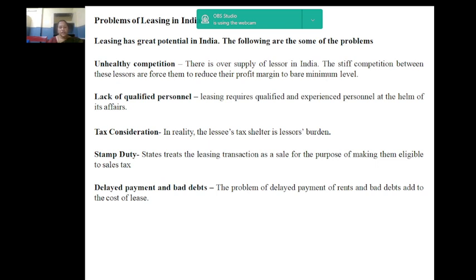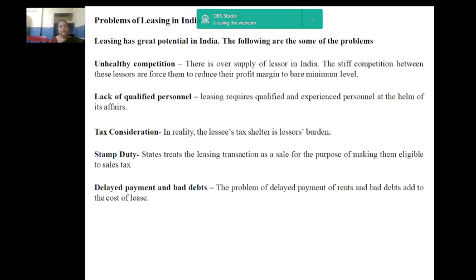But the lease becomes economically viable if lessor's effective tax rate is low. Moreover, taxes like sales tax, wealth tax, additional tax, surcharge, etc. add to the cost of leasing. It makes leasing relatively more expensive. Next, stamp duty. States treat the leasing transaction as a sale for the purpose of making them eligible to sales tax. On the contrary, for stamp duty, the transaction is treated as pure lease transactions. Accordingly, heavy stamp duty is imposed on lease document.